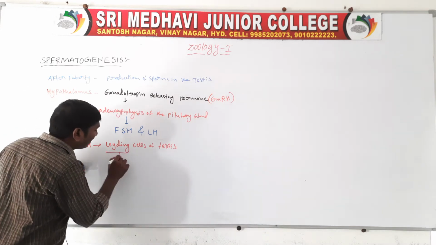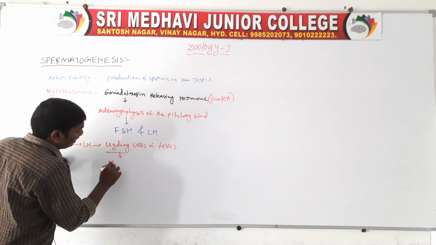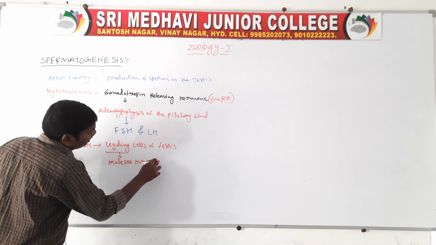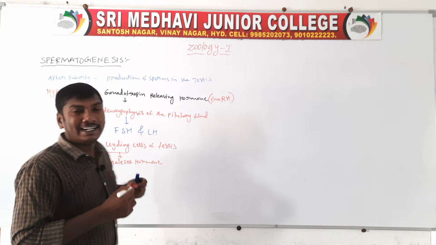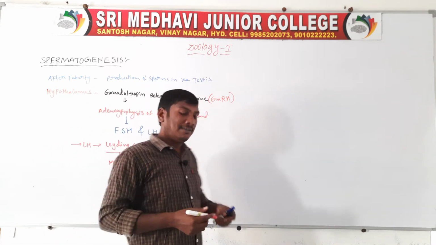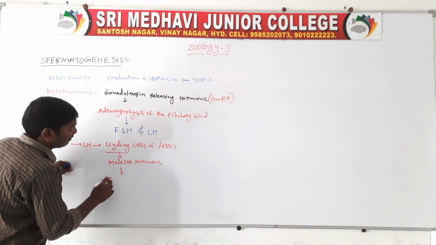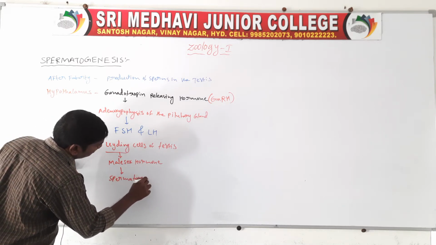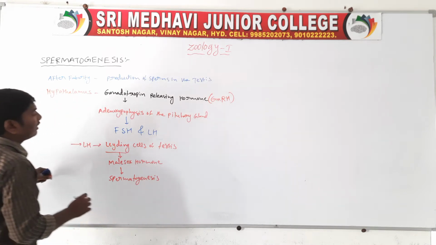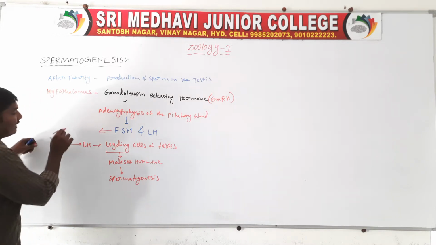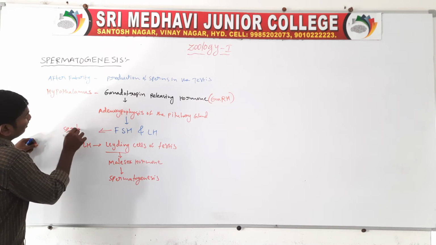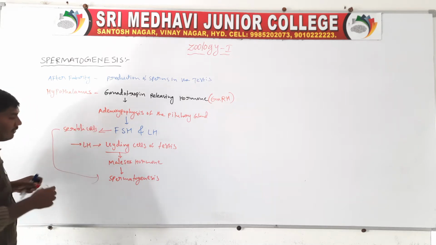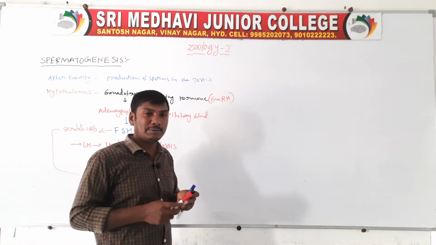The Leydig cells release the male sex hormone, testosterone, which supports spermatogenesis. FSH also affects the Sertoli cells, and these Sertoli cells also function in spermatogenesis.